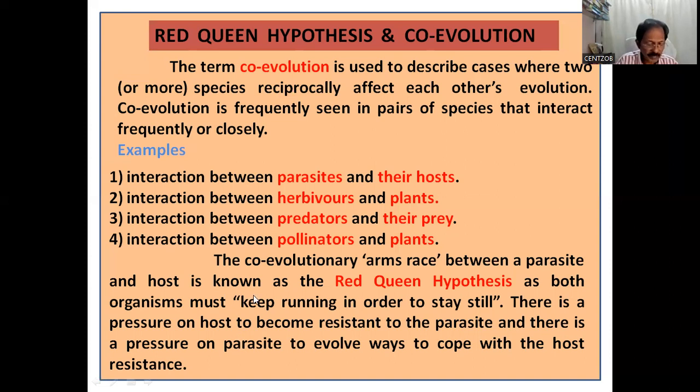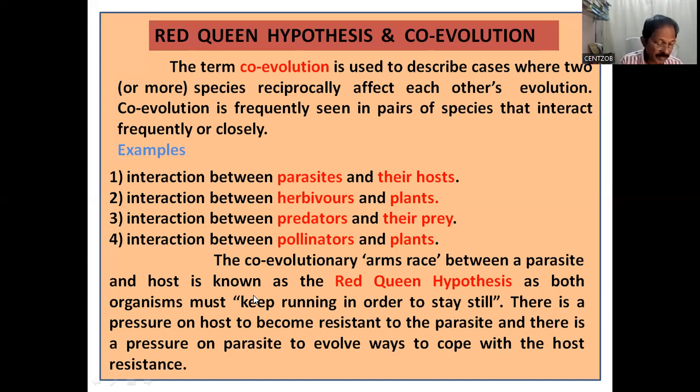You see, both organisms, let it be host and parasite, or predator and prey, or whatever it may be, they have to keep running or keep evolving in order to stay still, or to survive, or to avoid extinction.